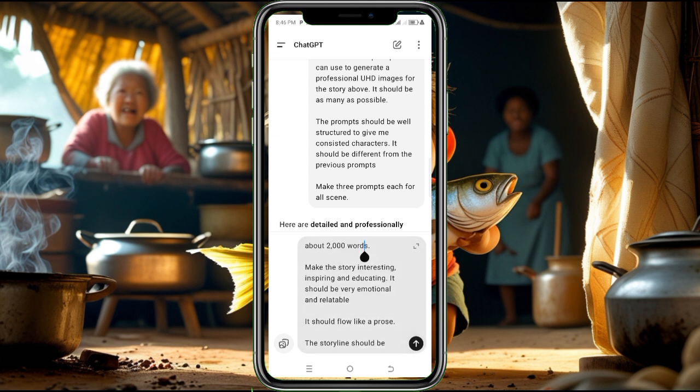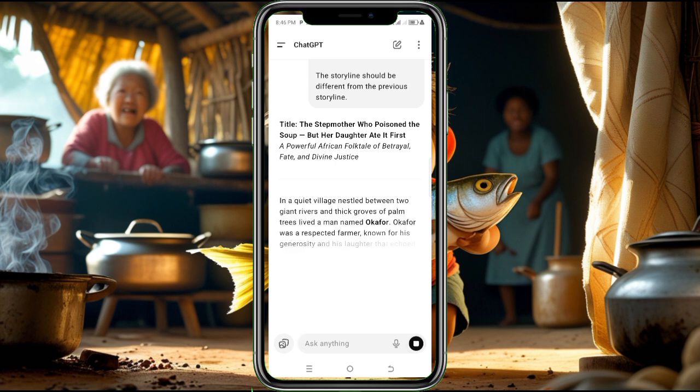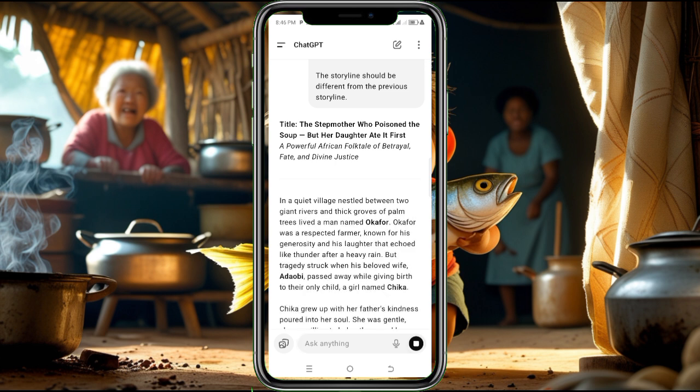Now, after you've written this, you click on this arrow pointing upward and you send. What you do at this junction is you wait for ChatGPT to do its work for you.